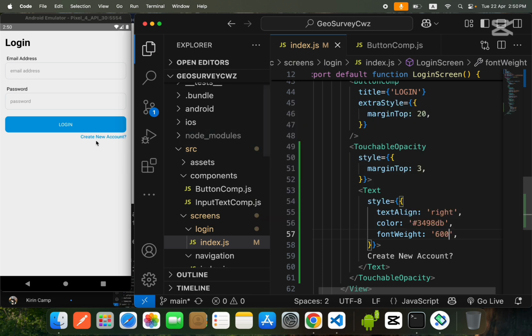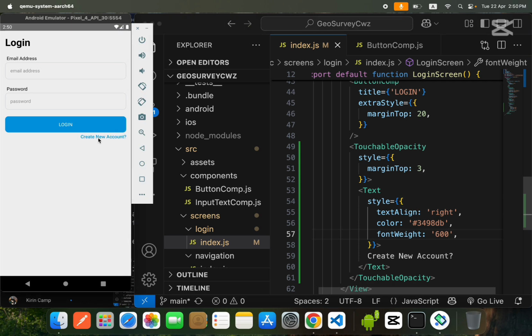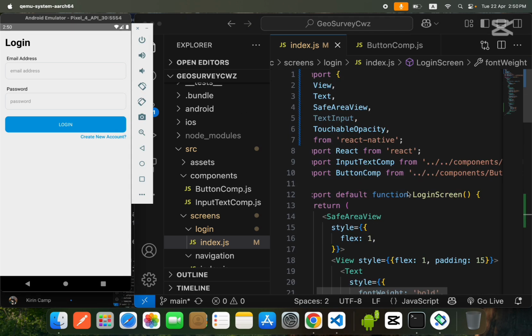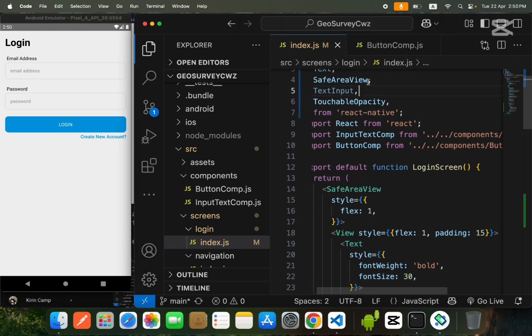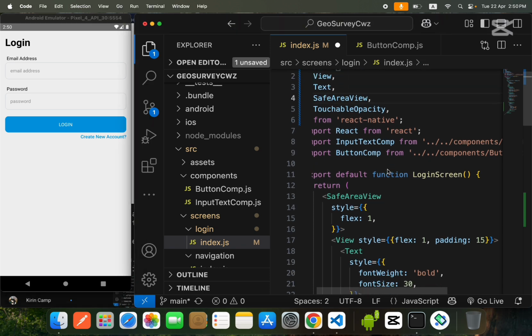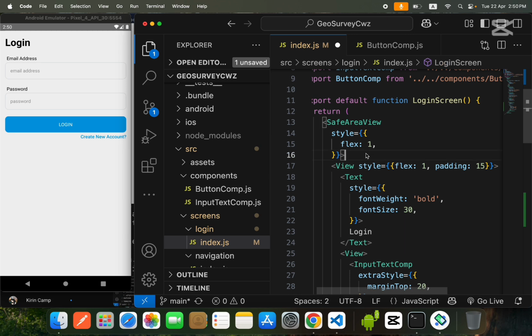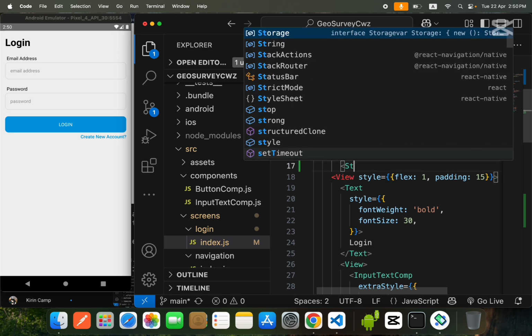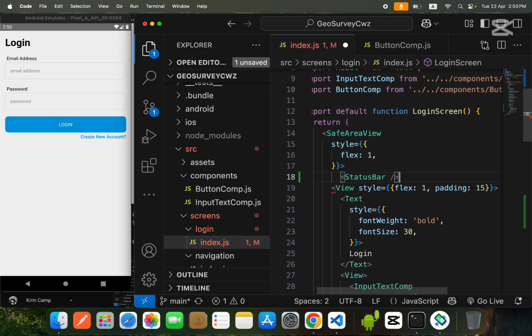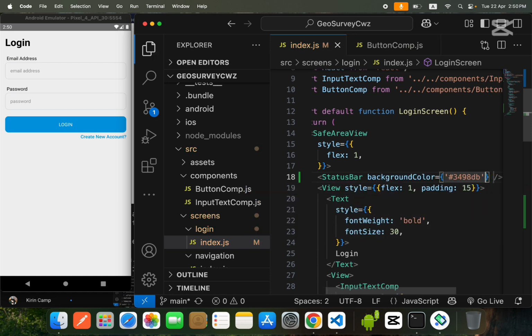Okay, so when user click on this create new account, it will jump to the another screen. One more thing guys, in our safe area view, we will give status bar, and we will set its background color to same as our button color, like this.